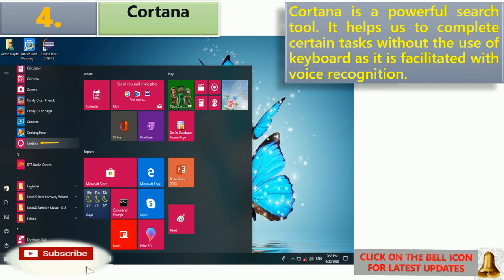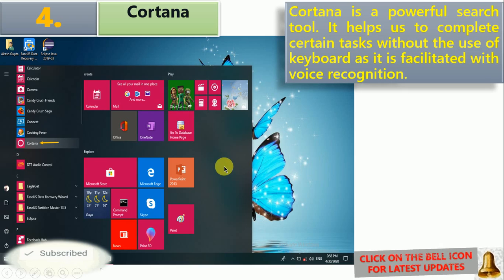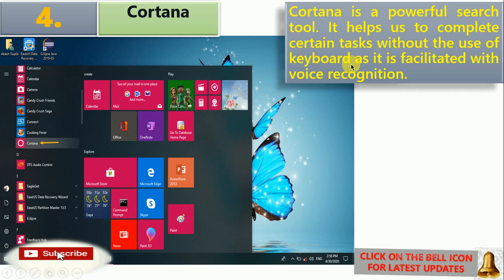Next we have Cortana. Now what is Cortana? Cortana is a powerful search tool. With the help of Cortana you can search anything inside your computer system. It also helps us complete various tasks without the use of a keyboard, as it is facilitated with voice recognition.